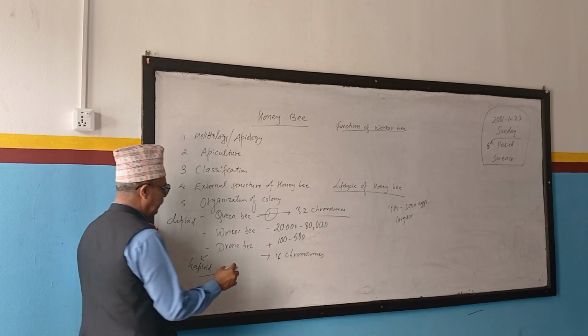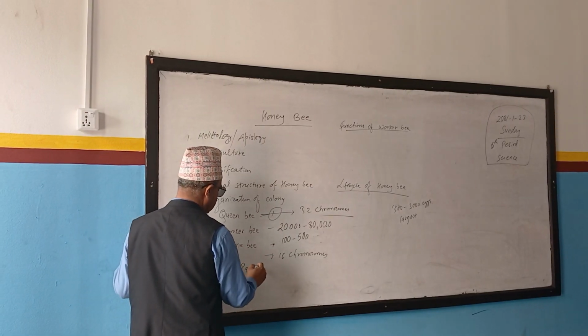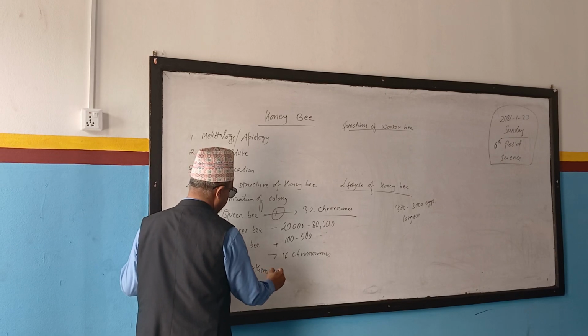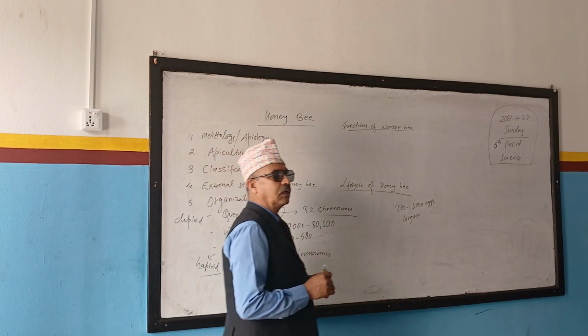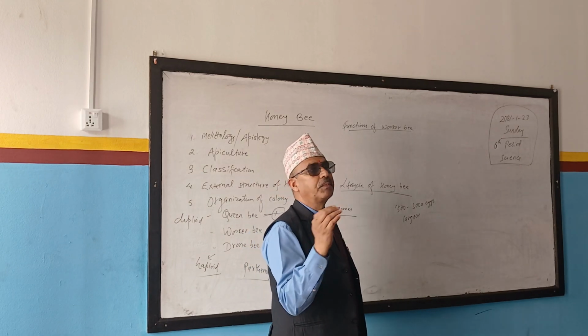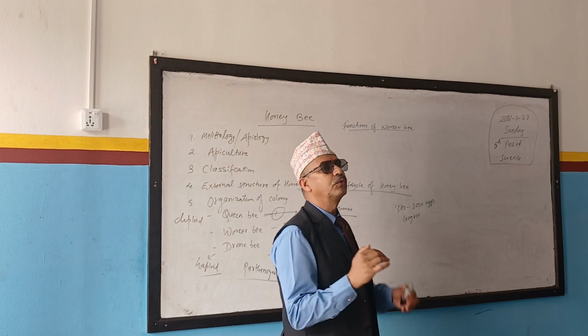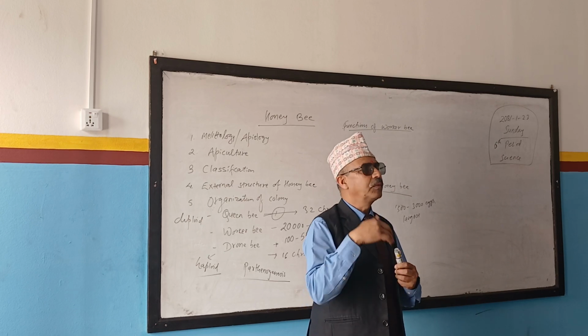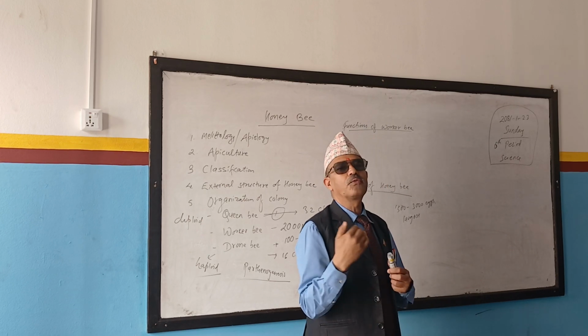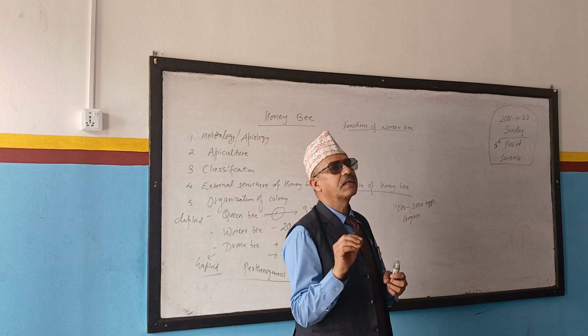And one thing is given there: parthenogenesis. What is parthenogenesis? If the offspring or the baby is produced without fusion of male and female gametes, or if the baby is produced from an unfertilized egg, that is called parthenogenesis.